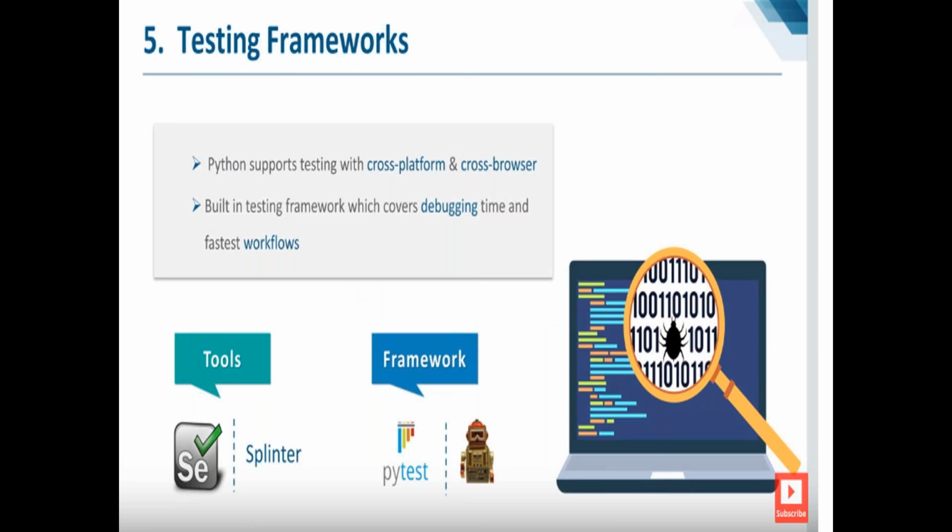Testing related. If you are already a manual tester, then how will my course help you move into automation testing? To do automation testing, earlier people were using Selenium with Java. The same Selenium we can do with Python. In Java we use the WebDriver jar in Selenium. The same library is available here also, but the advantage here is fewer lines of code. The number of lines compared to Java is very small.